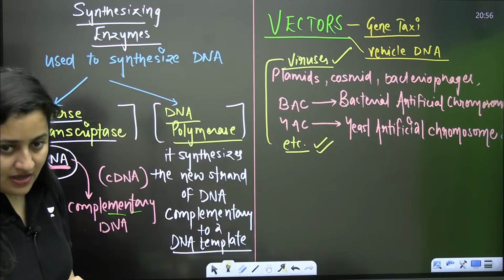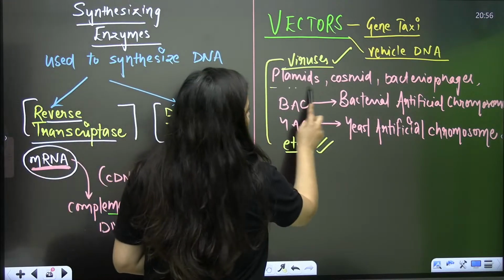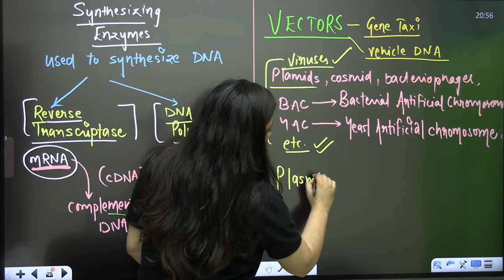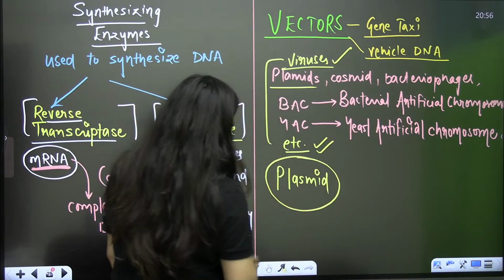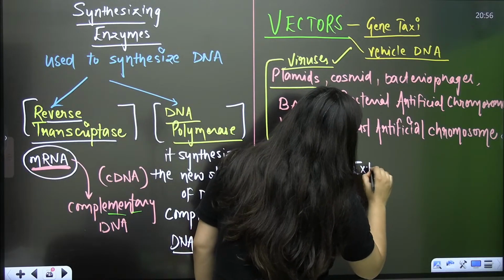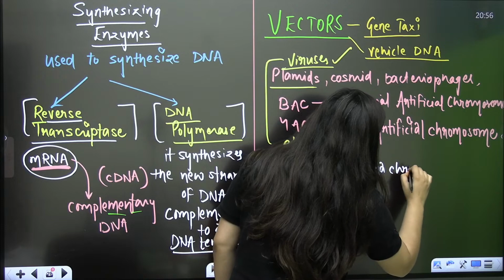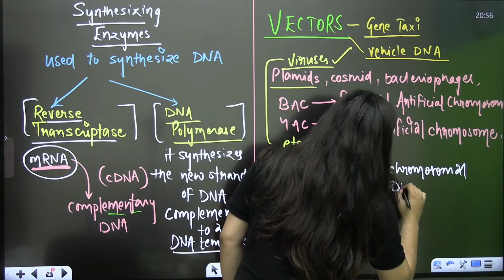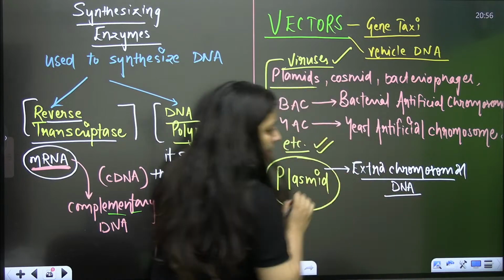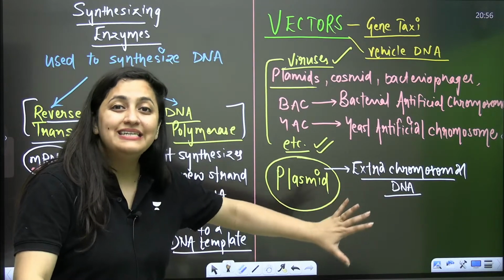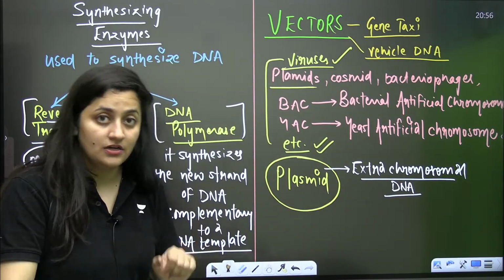We need to talk about the vectors, and the very first thing is the plasmid. Plasmid and bacteriophage are very common types of vectors, bache. Let me start with the plasmid first. So what is a plasmid? You know that it is an extra chromosomal DNA. That's what a plasmid is. It is the extra chromosomal circular DNA.